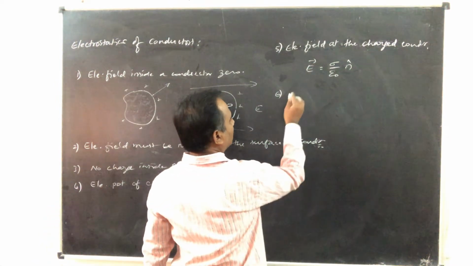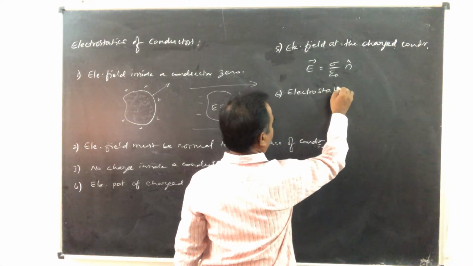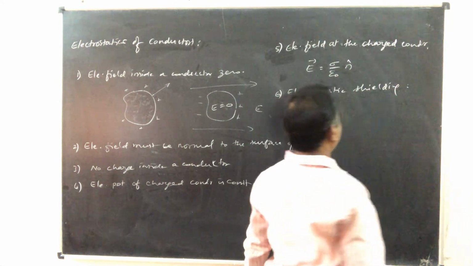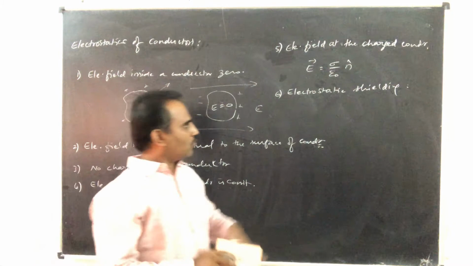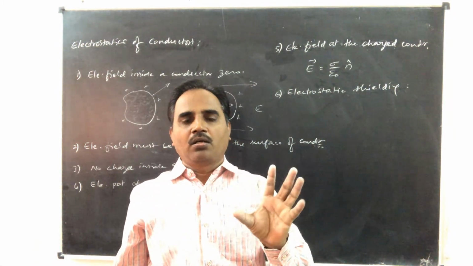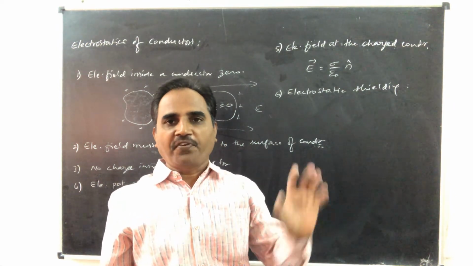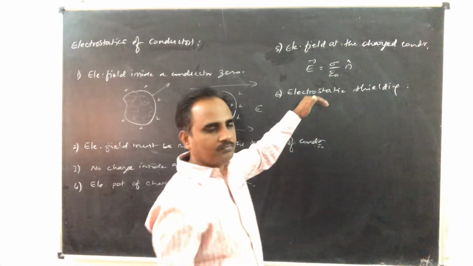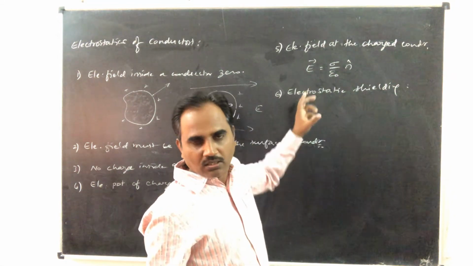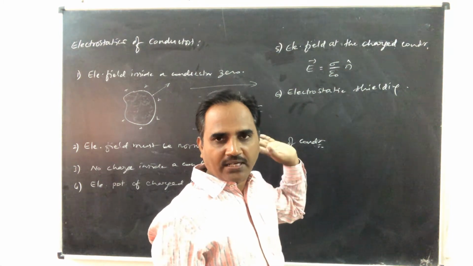The last one is electrostatic shielding. Electrostatic shielding means protecting some space free from electric field. That is called shielding. So protecting certain space completely free from external electric field is called electrostatic shielding.